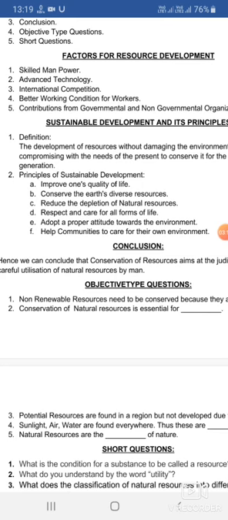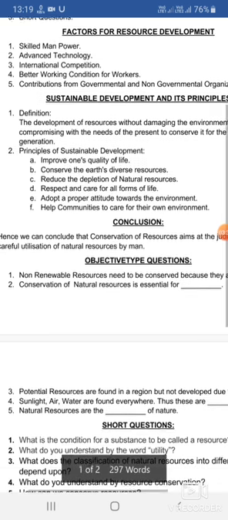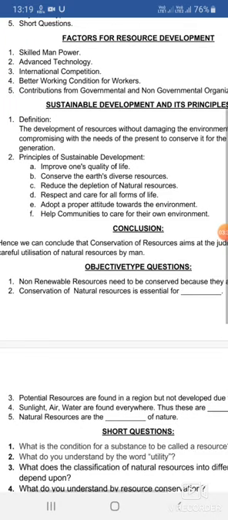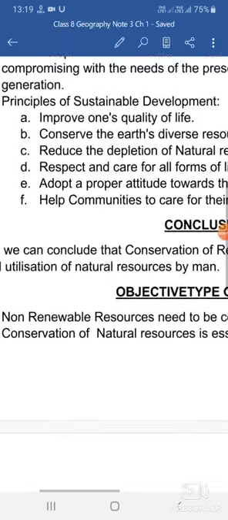It follows the concept of R. There are 5 R concepts. What does the first R indicate? It indicates reuse. Whatever thing is being used, again we will reuse it. Like if we are using water in an industry, and the water is being polluted, we will treat that water and again reuse it in that same industry. Recycle. Similarly, when we are generating hydroelectricity, the water is continuously recycled.